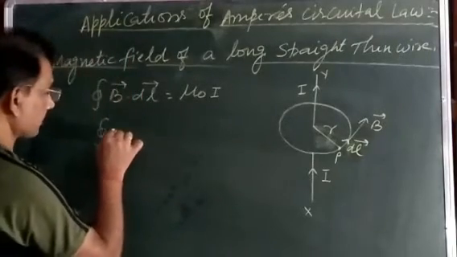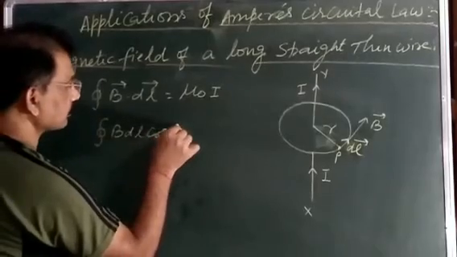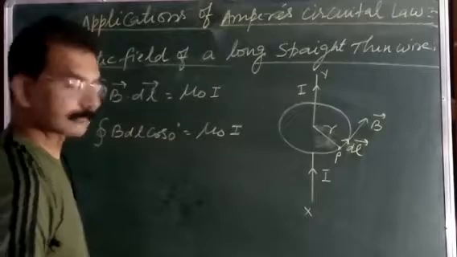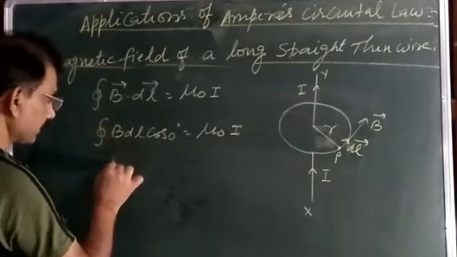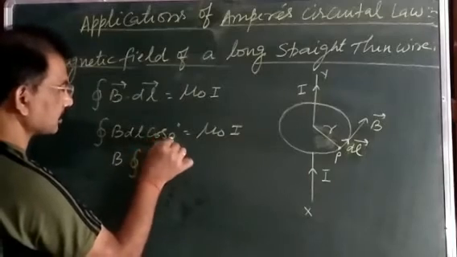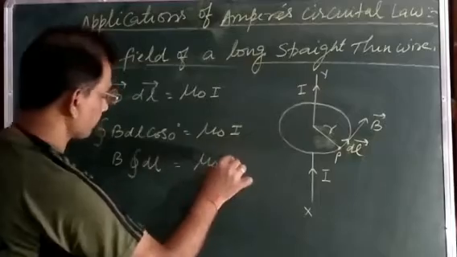So here we can write B dl cos 0 is equal to mu naught I. Now take this B outside: B whole integration dl, because cos 0 is 1, is equal to mu naught I.